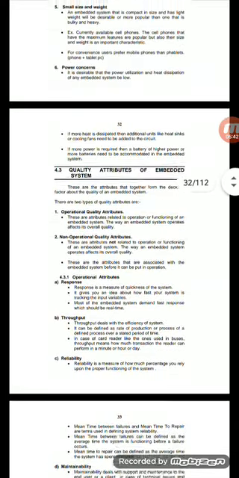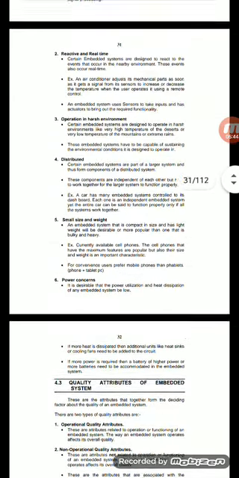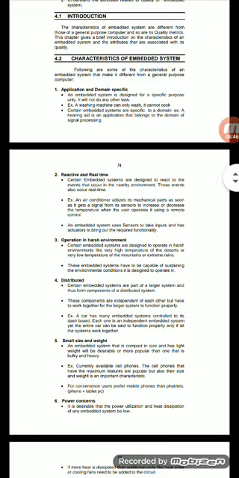Next, the last topic of the first unit: domain specifications. Domain specification means, in electronics and communications, there are mainly three domains: VLSI, embedded systems, and DSP, digital signal processing.